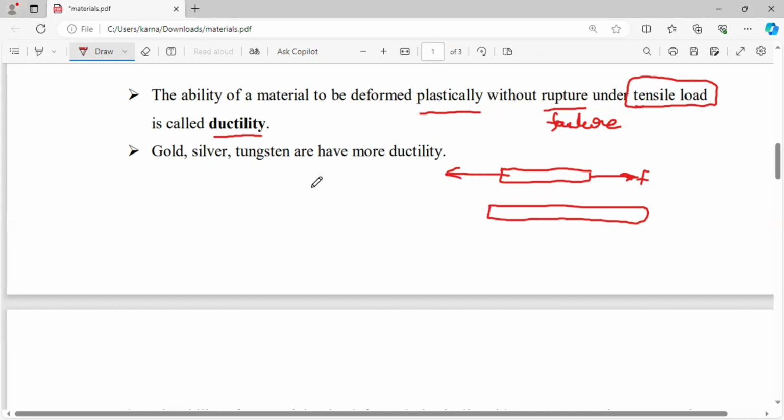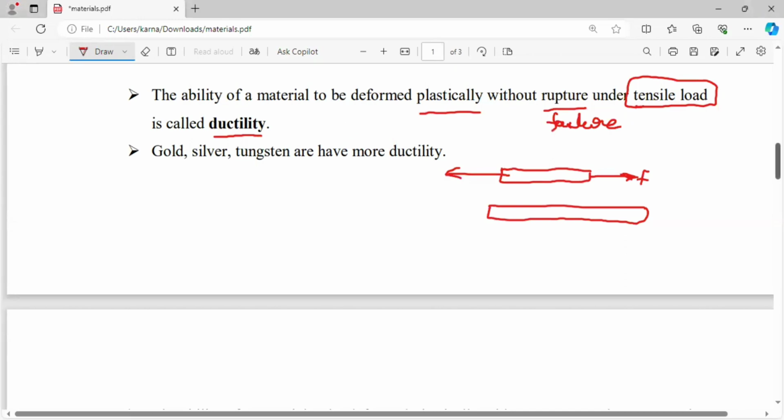Suppose you observe gold ornaments, rings or gold chains: tensile loads are applied on the body, but it does not fail. Finally, you have to remember ductility means the ability of the material to be deformed plastically without failure under tensile load.